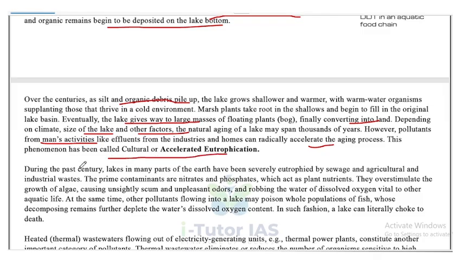So, eutrophication is a natural process which happens for all lakes or aquatic water bodies. But when it is happening at an accelerated rate because of human activities like effluents from industries and homes, that lead to an increase in the nutrients and accelerated growth of these plants, and further the decline of the aquatic ecosystem, then it is called cultural or accelerated eutrophication.